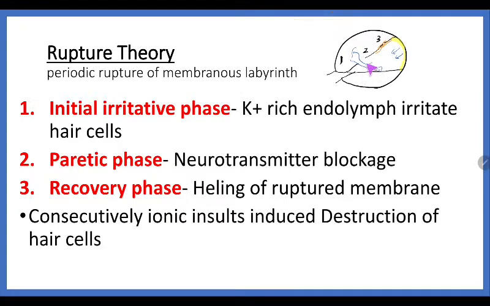What changes whenever there is bulging and rupture? There is an initial irritative phase, because endolymph is rich in potassium. This potassium will irritate the hair cells. This is the initial irritative phase. Then the paralytic phase: in this phase all the neurotransmitters will be blocked, and then later there is fibrosis, and that is the recovery phase. After these three phases, there will again be periodic rupture with increasing endolymph. When this happens consecutively, there is ion-induced destruction of the hair cells. Later, the person with Meniere's disease will have complete high frequency hearing loss.